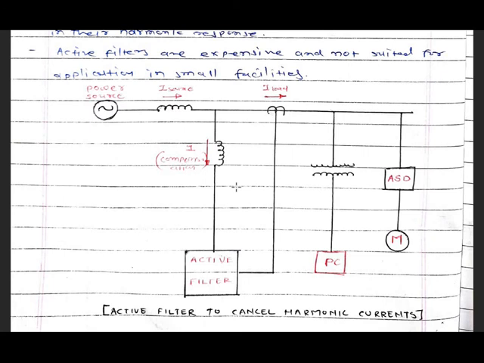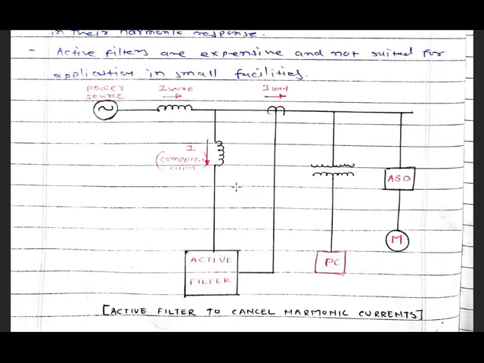The advantage of the active filter over the passive filter is that the active filter can respond to changing load and harmonic conditions, whereas passive filters are fixed in their harmonic. So the active filter is flexible to any kind of load change.